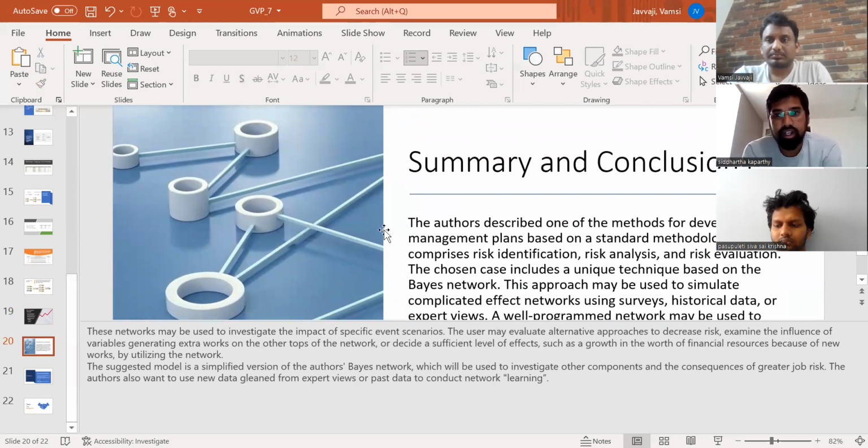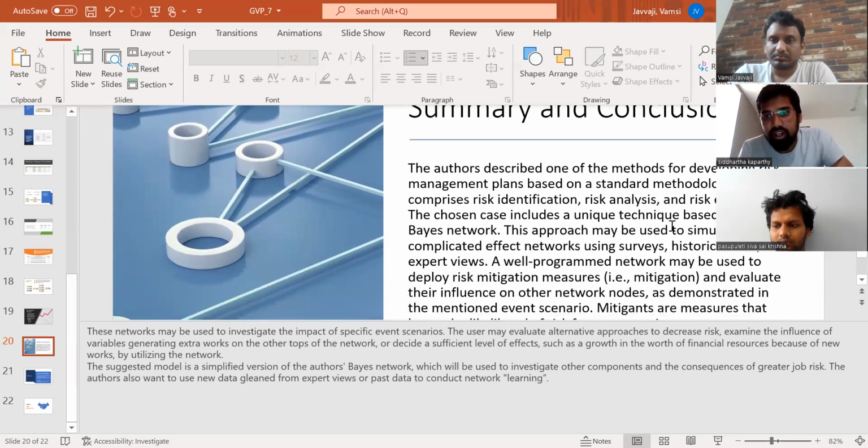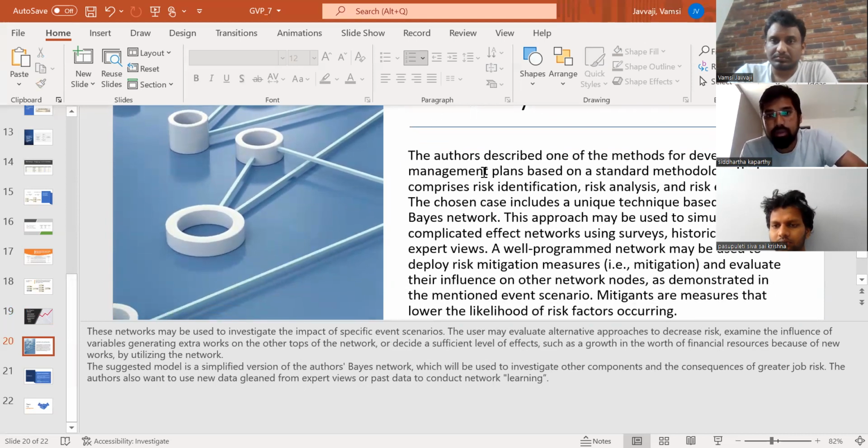Here comes the summary and conclusion. The author described one of the methods for developing a management plan based on a standard methodology that compares the risk identification, risk analysis, and risk evaluation. The chosen case includes a unique technique based on the Bayes network.